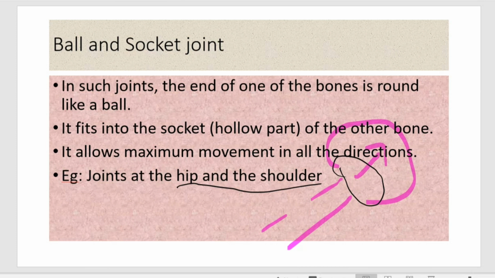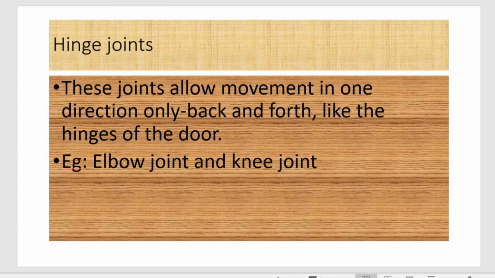And the next one is hinge joints. So it is functioning like the hinges of a door. Opening and closing a door is possible because of the thing which is fixed there to the door. It is called hinge joints. So in the ball and socket joint, what we have seen first, that is allowing the maximum movement in all the directions.